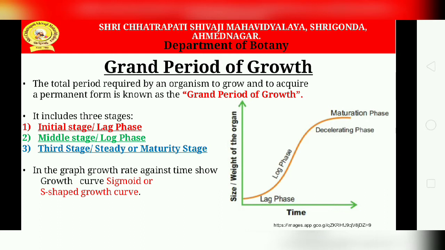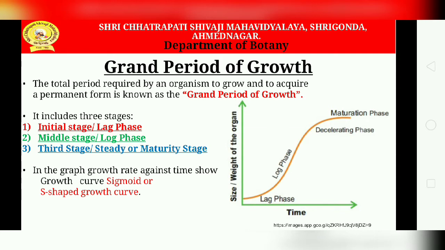Now the next is the grand period of growth. This term was first used by the German physiologist Sachs in 1873. According to him, the total period required by an organism to grow and to acquire a permanent form is known as the grand period of growth. The rate of growth is not uniform at all times during the period of growth.